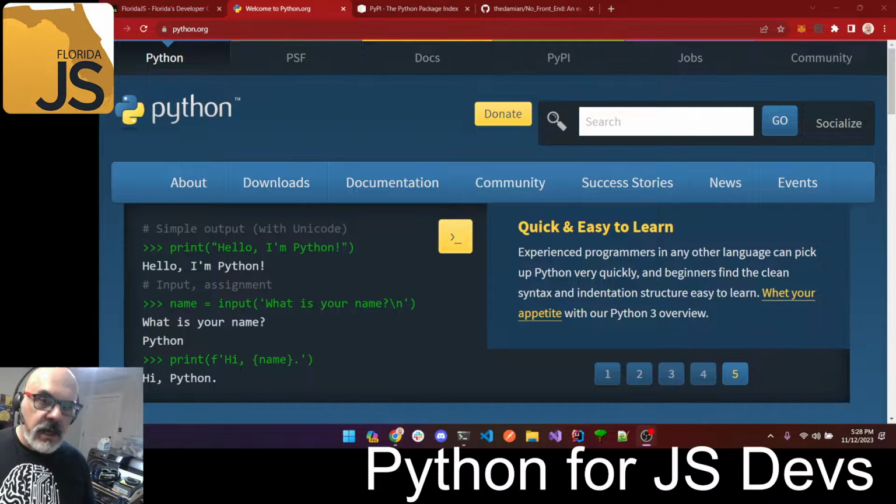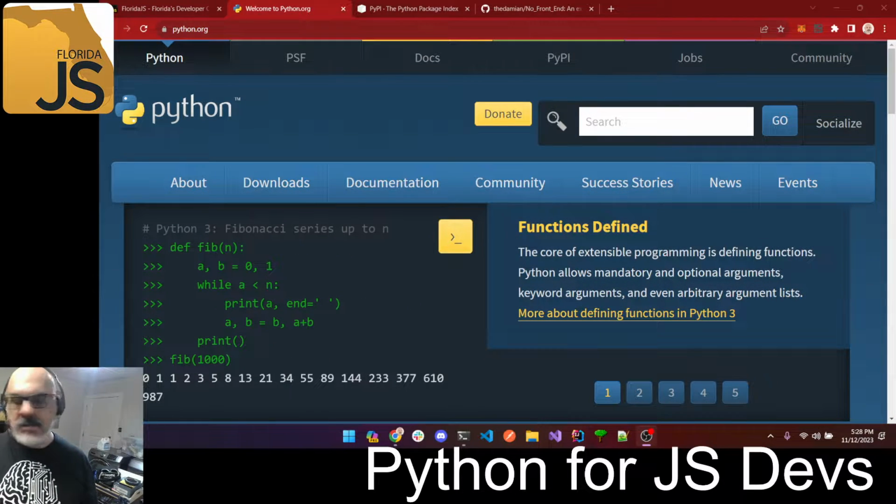Wait a minute, I'm on the python.org website. What I wanted to do here, I've been very interested in AI for a very long time, and there's a lot of things in AI where you don't really require Python, but some of the examples are Python, and I'd really like to see what's going on in there.